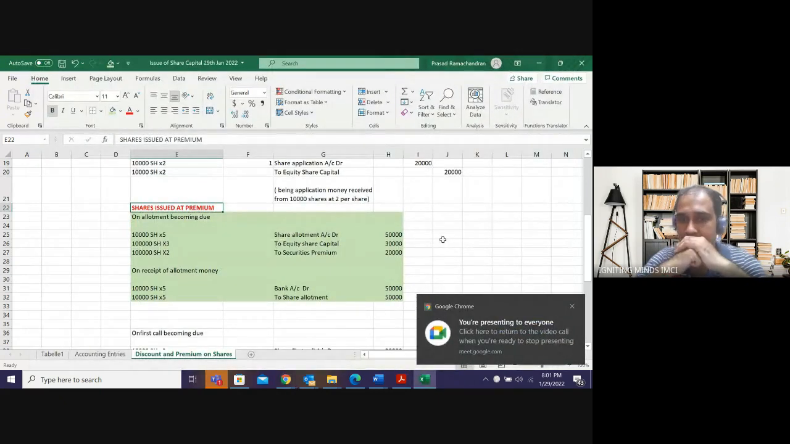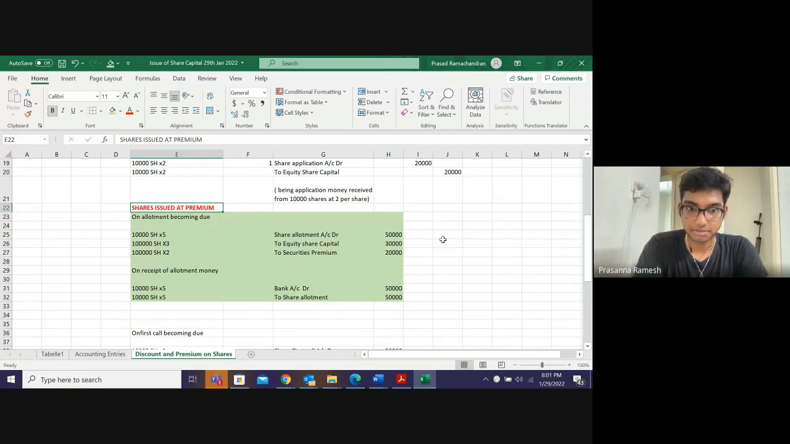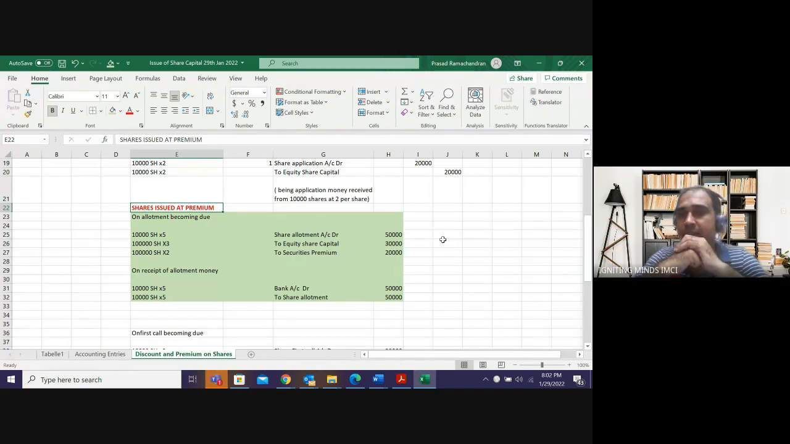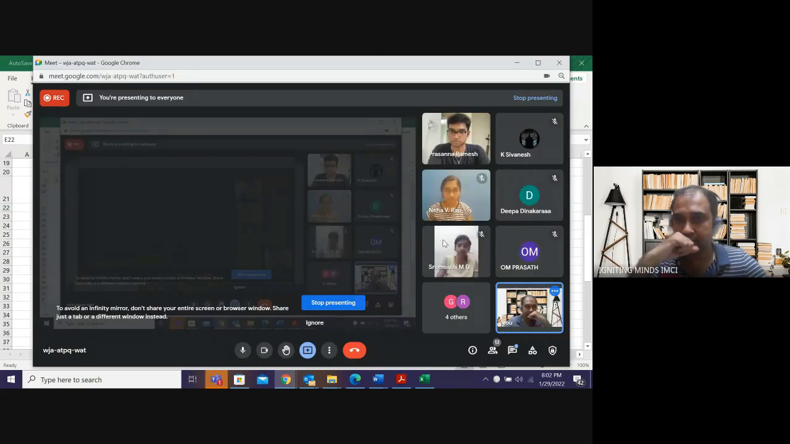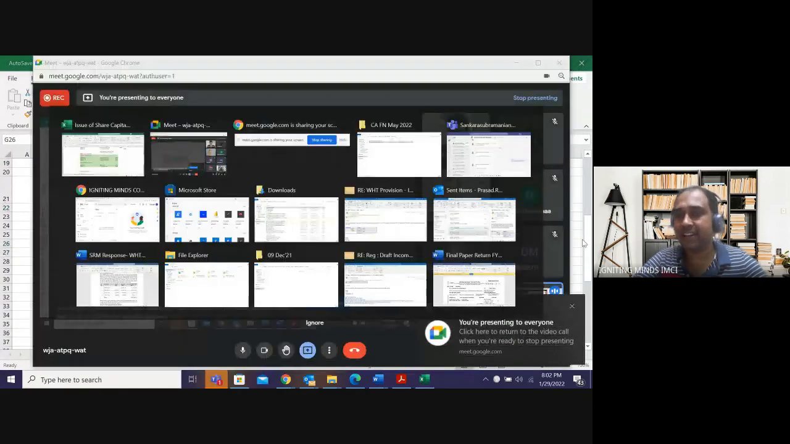Clear? Any doubt? Sir, so I will not show the securities premium on receipt of allotment, right, sir? Absolutely, I will show. My bank account, this 50,000, is including securities premium. Why will I not show it again? Because I have already credited securities premium, right? Why do you have to credit it again?